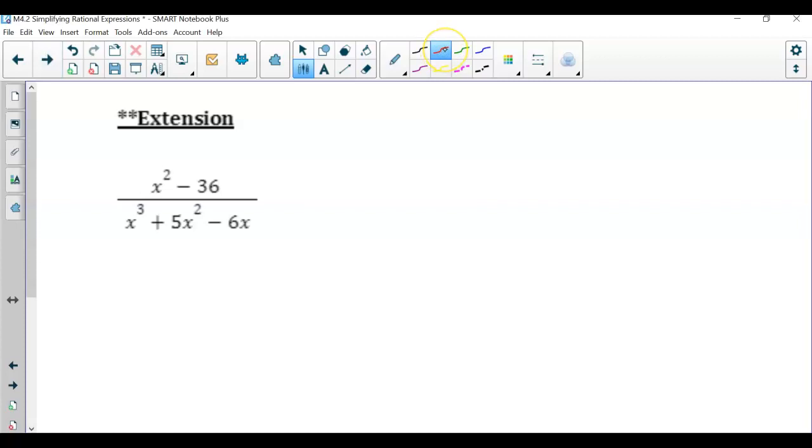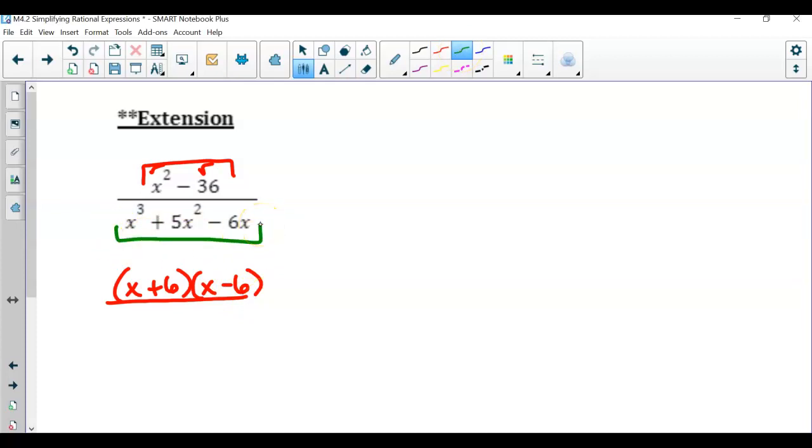And here we go. So I notice up top in the numerator, it's just two terms, and it's a difference of two perfect squares because I can take the square root. So here with the numerator, you've got x plus 6, because square root of 36 is 6, and x minus 6. Then the denominator.